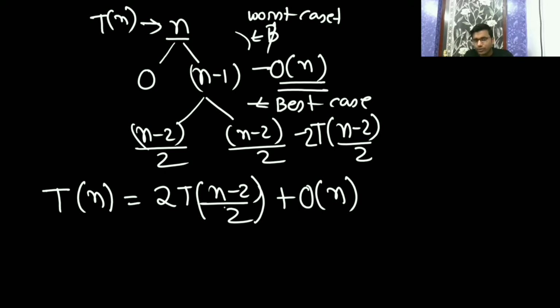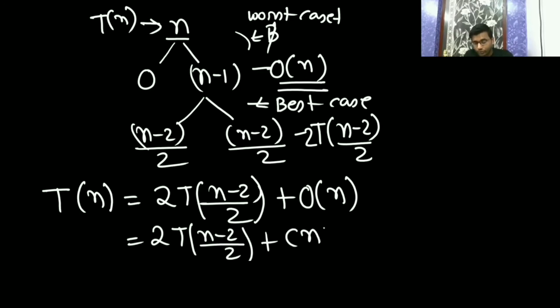Since you can remove the theta, I have told you that whenever you want to remove theta or big O, you can use the constant c n. Now I am saying smaller than. Why?